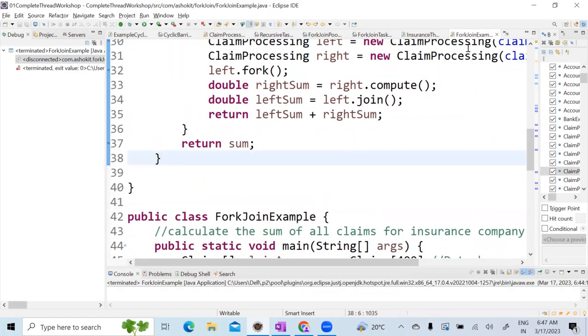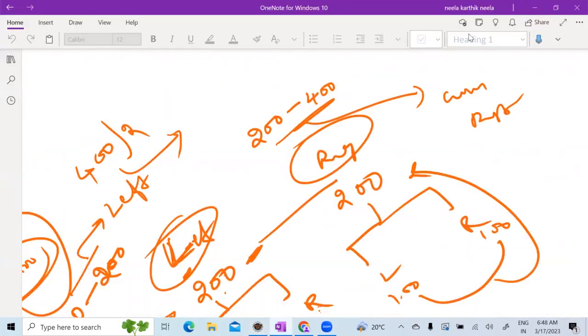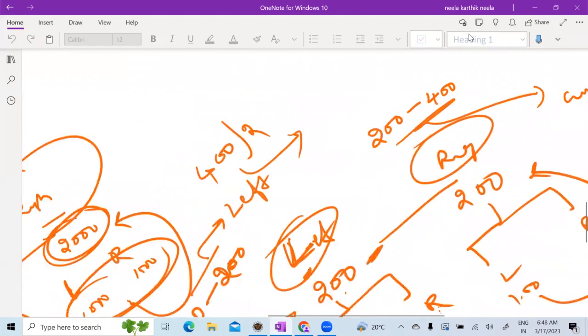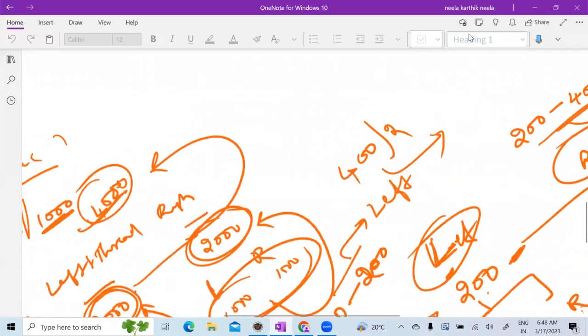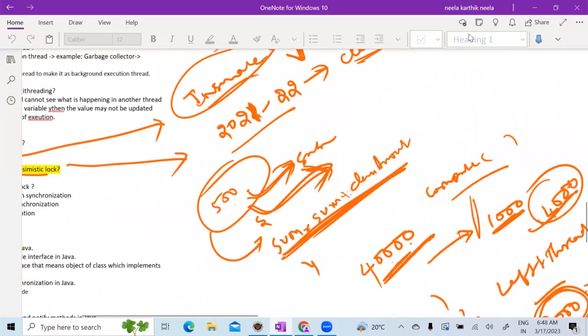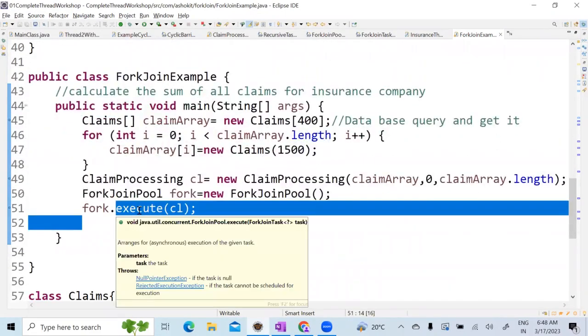So the fork join pool, what is the use of this fork join pool is, generally the thread pool we use to split the work whenever we have to do multiple tasks like salary calculation or triggering an email for multiple people. Then we use a thread pool. But now the scenario I have given you is we have to do the year-end reports. In order to do the year-end reports, you have a large amount of data. So when you have a large amount of data, the best way is you can use a fork join pool.